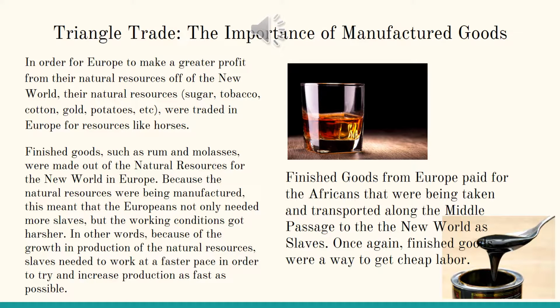Triangle trade. The importance of manufactured goods. In order for Europe to make a greater profit and the most of their resources, many of them were traded for horses with Europe. Europe then used these resources to create products like rum and molasses. These manufactured goods paid for more slaves to be sent to the New World. With the New World having more workers and more crops, the cycle then continued.